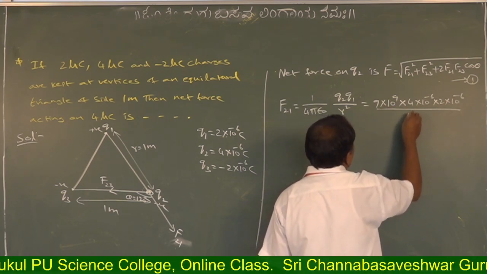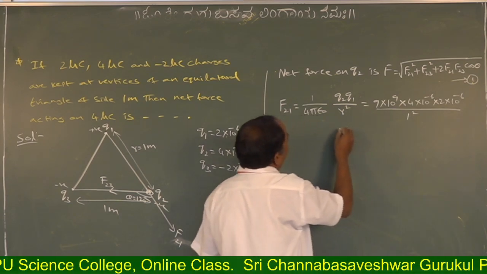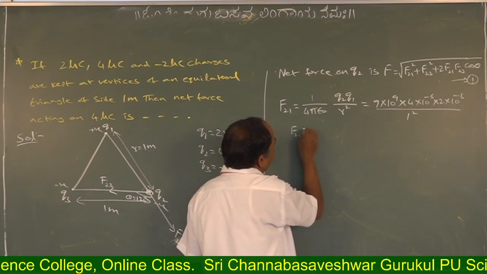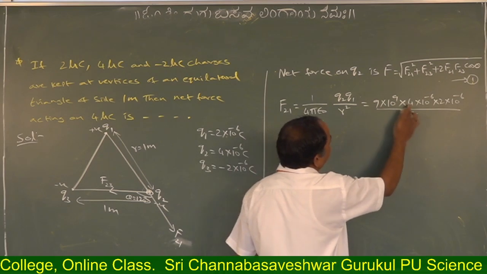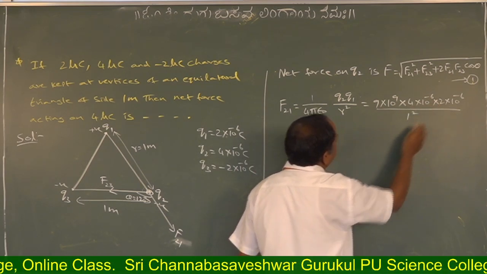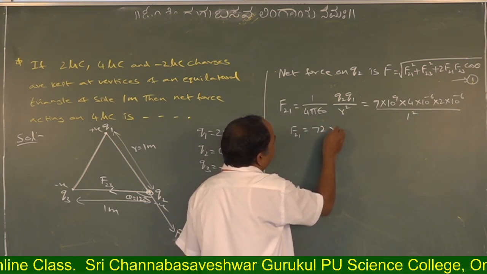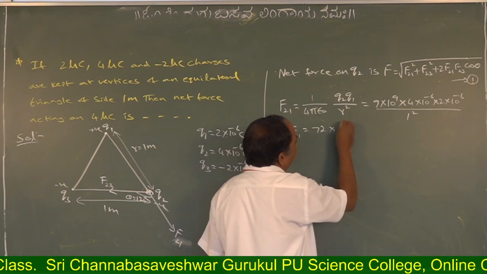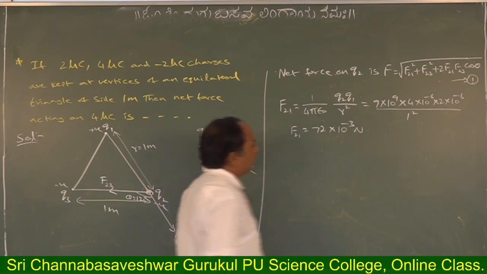R how much? 1 square. So this F21 is equal to how much? 9 4s are 36, 36 2s are 72 into 10 to the power of minus 3 Newton.